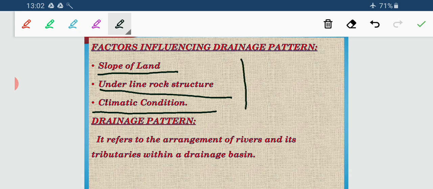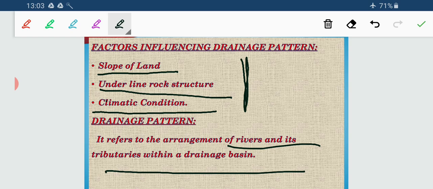So these are the three main factors why we have different types of drainage patterns. In other words, the factors that influence the drainage patterns are the slope of land, underlying rock structure, and climatic conditions. Now let us get the information about what a drainage pattern actually is. It is simply an arrangement of the river and its tributaries and distributaries within a drainage basin. That is the drainage pattern. It's an arrangement.